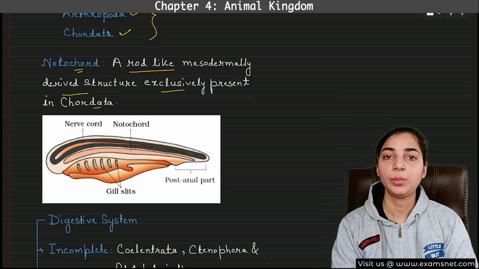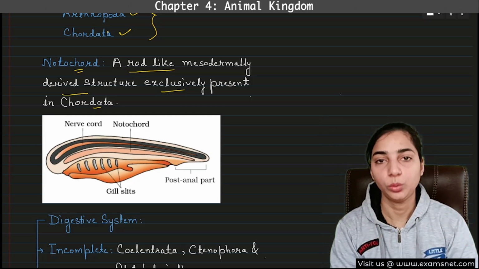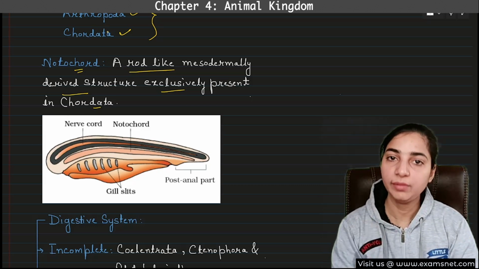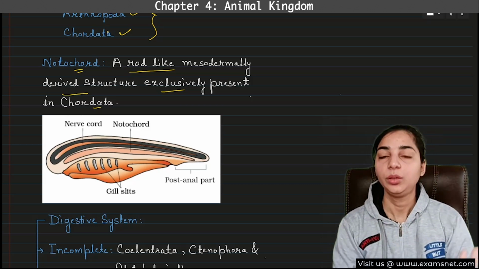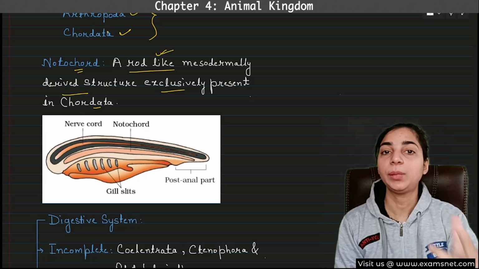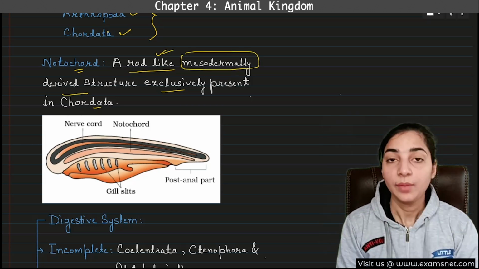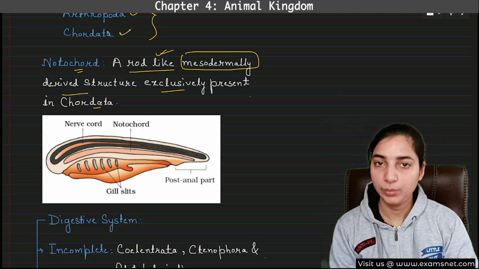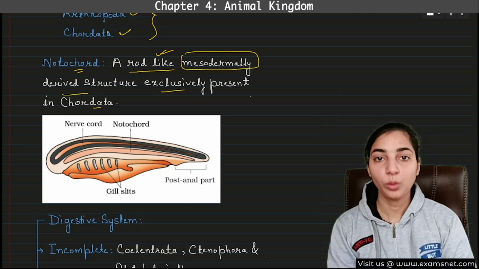The only thing you have to remember is that all the chordates will have the notochord and all the non-chordates will not have the notochord. Only one phylum, chordates, has this notochord. We have discussed that the different germ layers, ectoderm, endoderm, and mesoderm, give rise to different organs.